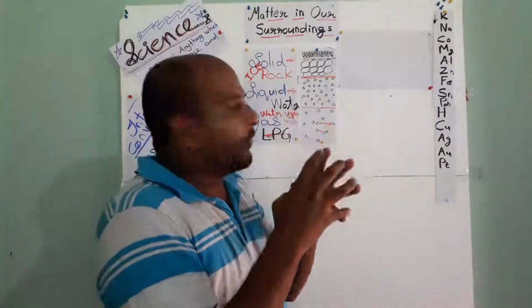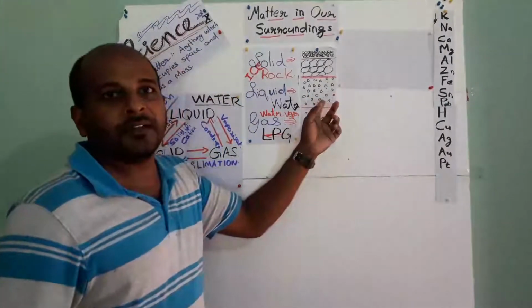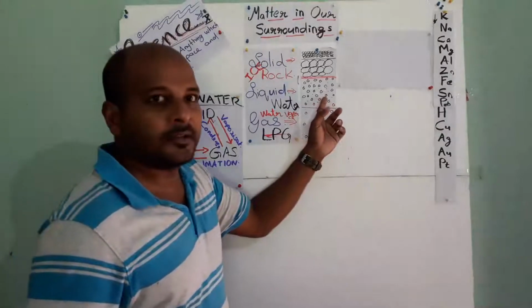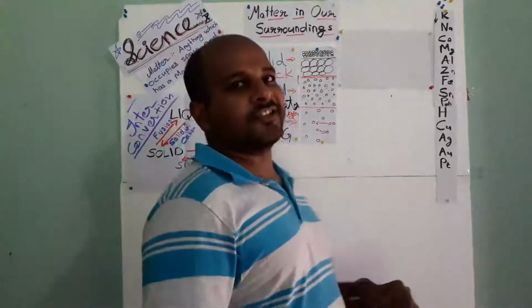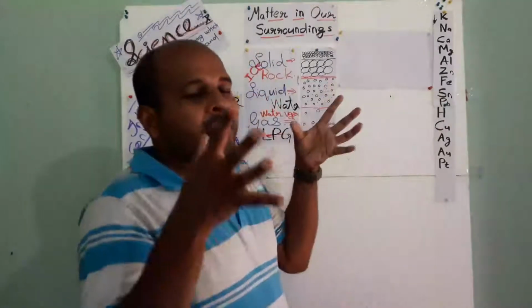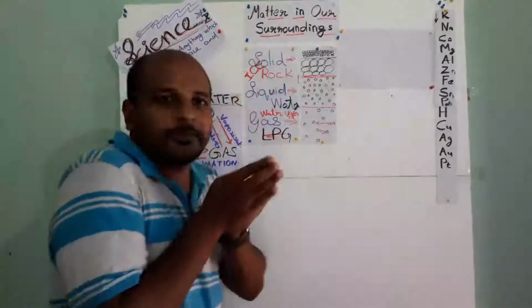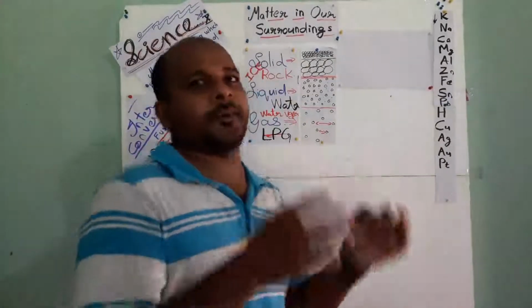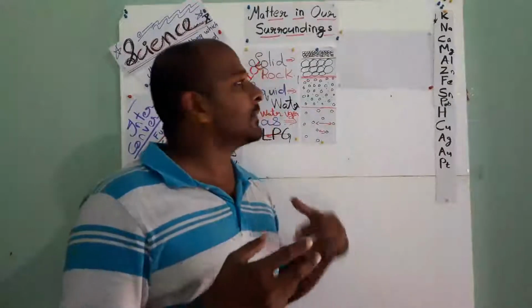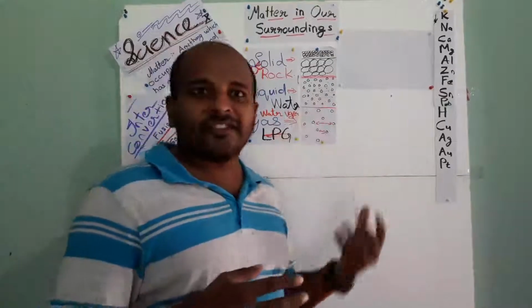At a particular point, it becomes liquid. Understand? If we again decrease the temperature, at a particular point the distance will reduce to a minimum and it will become solid. It's a simple explanation of how the state of matter is changed.